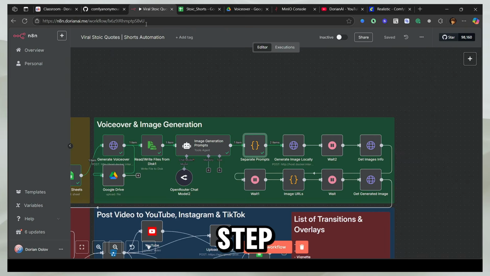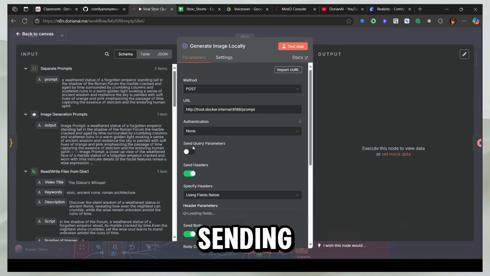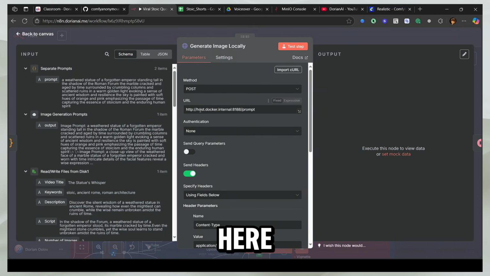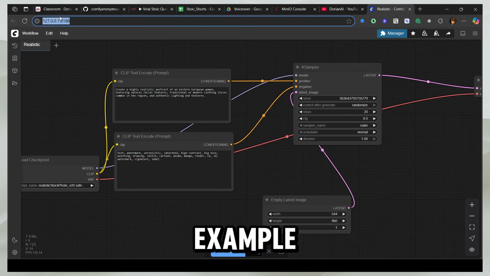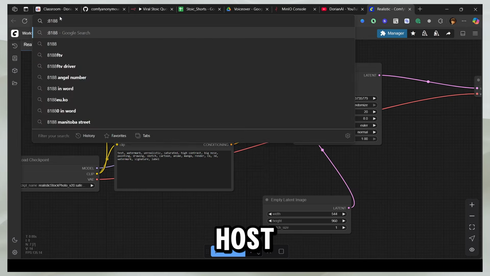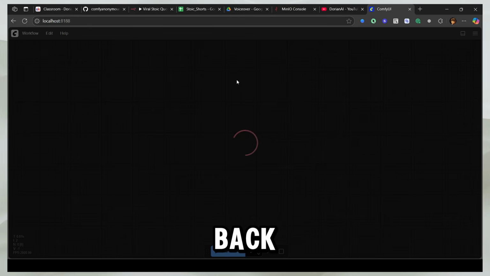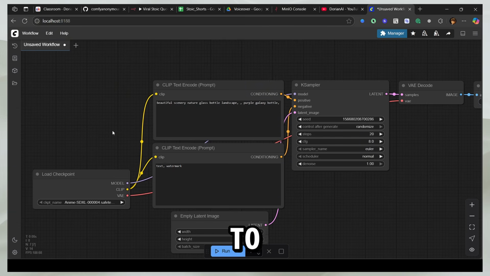So the next step is that you will be sending all these prompts and stuff to the API. So let me show it here. So this is the URL. So it says host docker internal, host.docker.internal. So this URL results to this. So for example, if I were to remove these numbers in front and just say localhost, and then you'll see that it actually comes back here. So that workflow results to this.